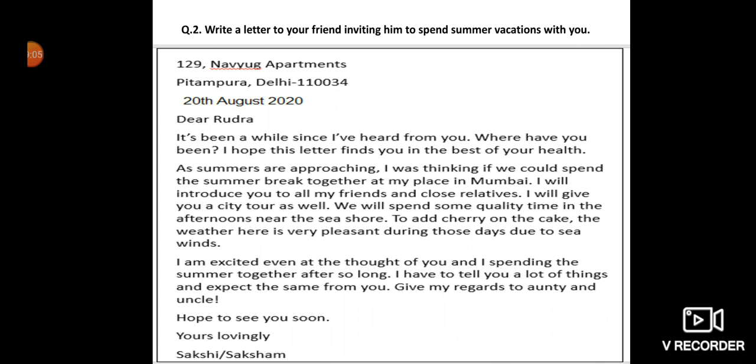You can use any address or in fact your own address or your own name. So 129 Navyug Apartment, Pitampura, New Delhi. Then 20th August 2020 date. Then dear Rudra, this is the salutation. Then the paragraph, that's your matter.